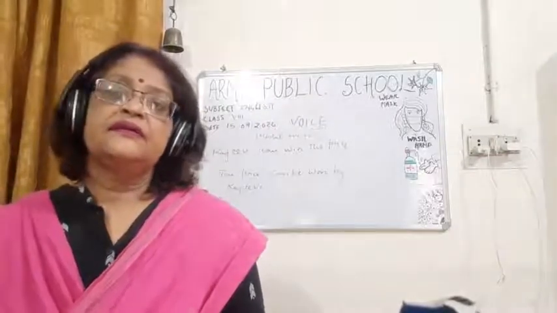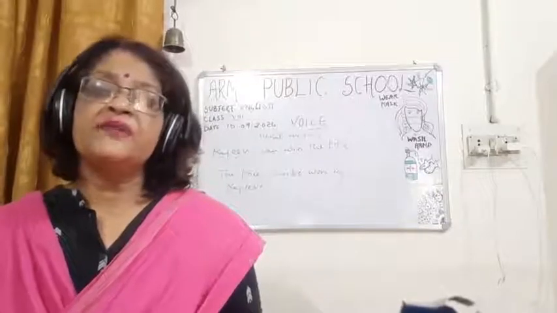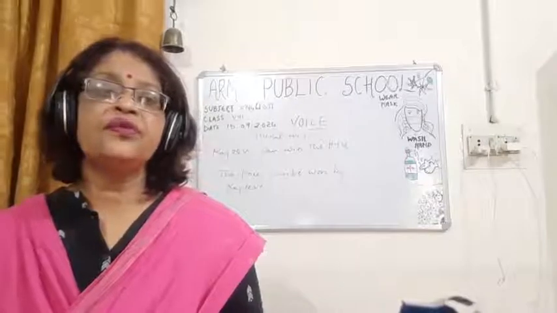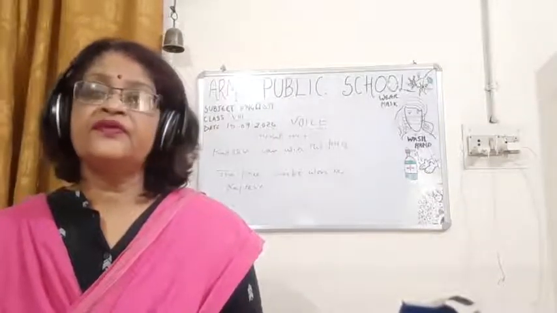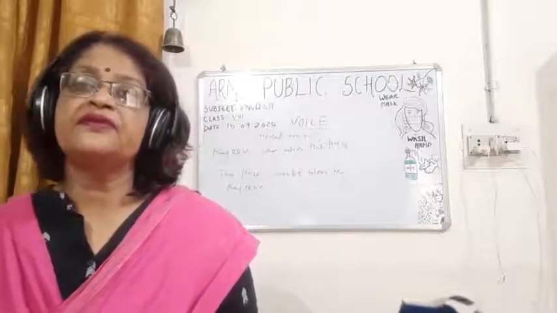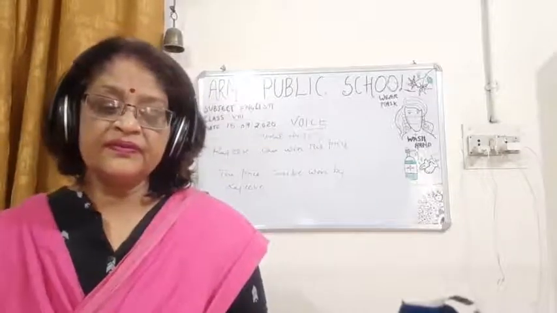So if it is a modal auxiliary, you have to write the same modal auxiliary, then add be, and then add the third form of the verb, whatever third form verb is given. Okay, so children, you have to keep this in mind.